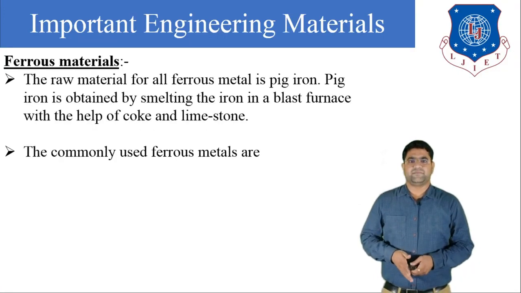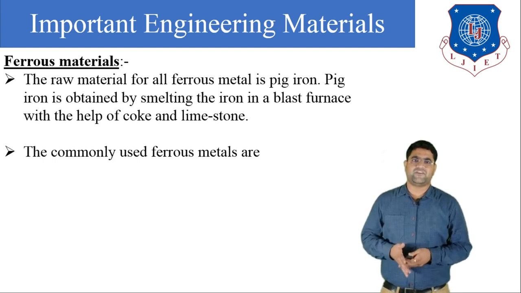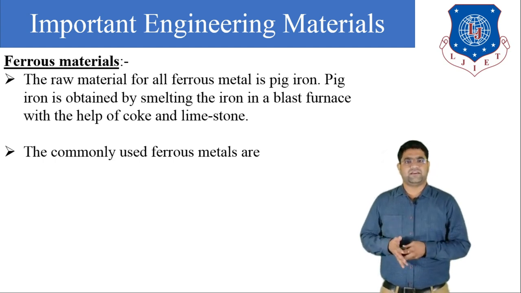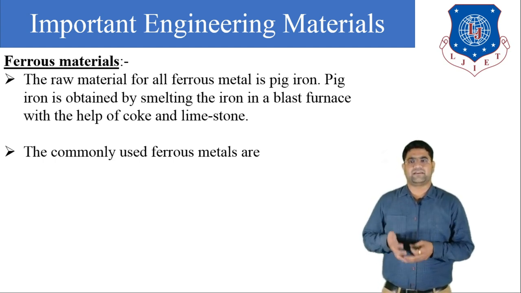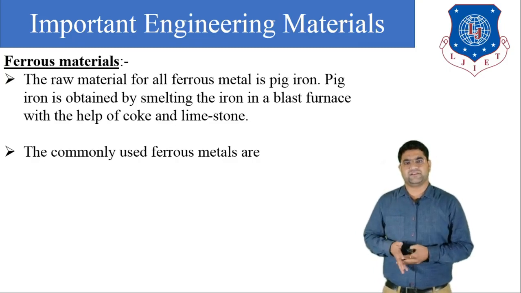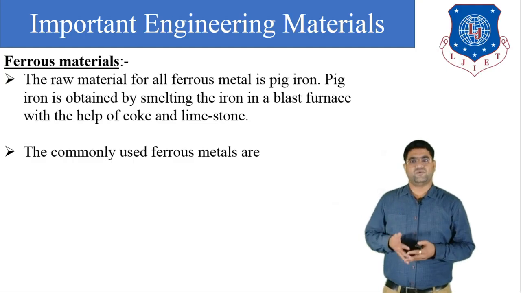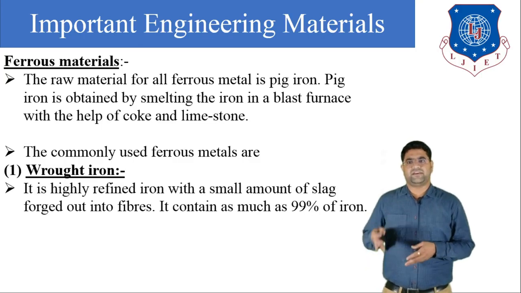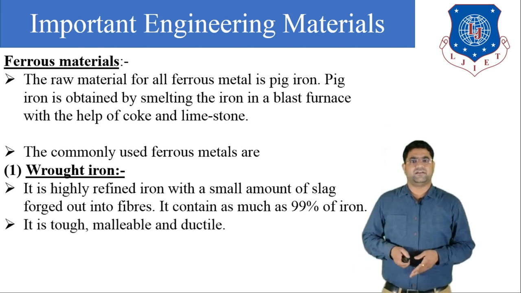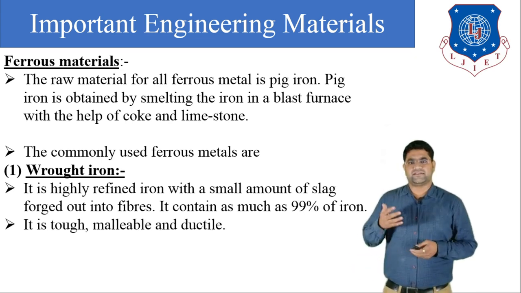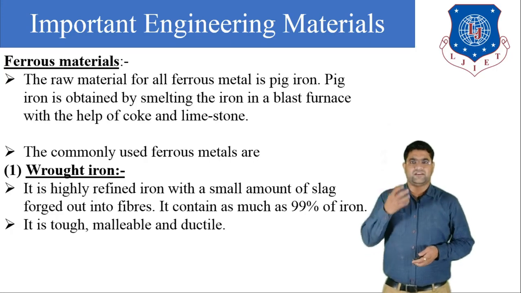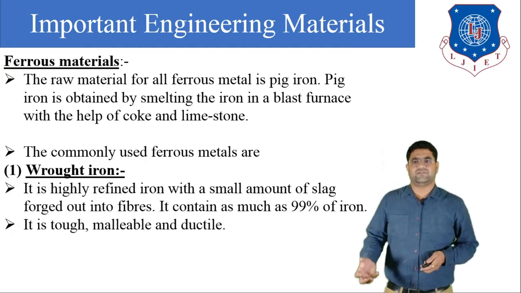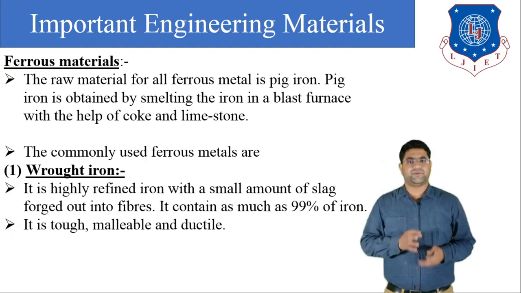We can say that the raw material for all the ferrous metals is pig iron. Generally, pig iron is obtained by the smelting process, which occurs in the blast furnace with the help of coke and limestone. The commonly used ferrous metal is wrought iron. First of all, let us discuss what wrought iron is, what type of carbon is available in wrought iron, and what the properties of wrought iron are.